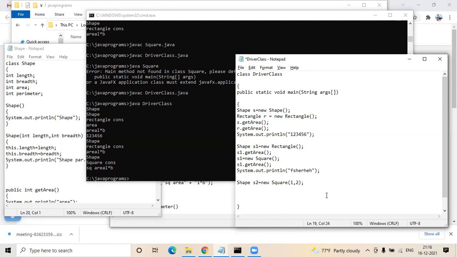Now create one more object, shape S3 equal to new shape, and pass some different values there. Save it and compile.